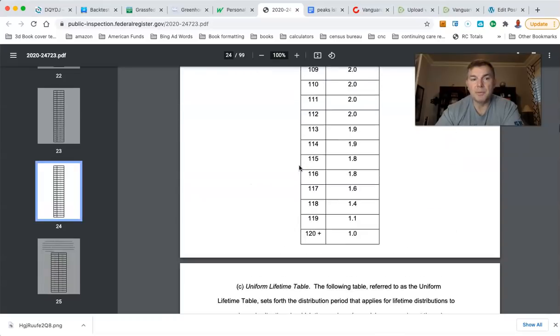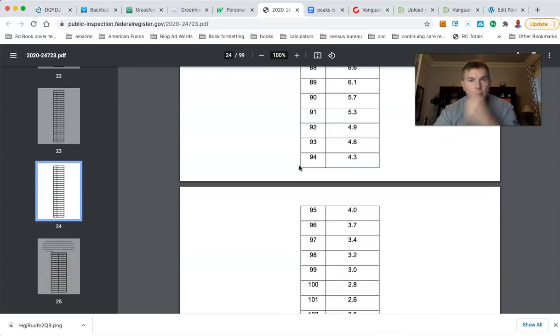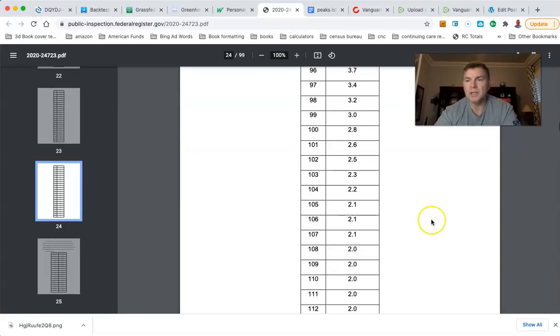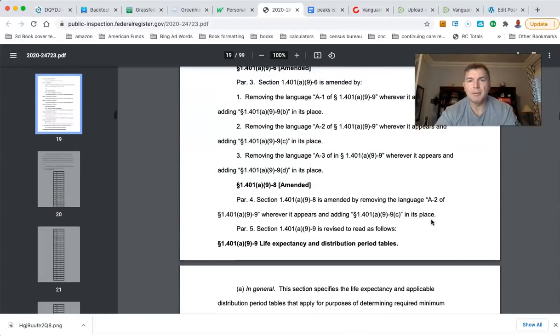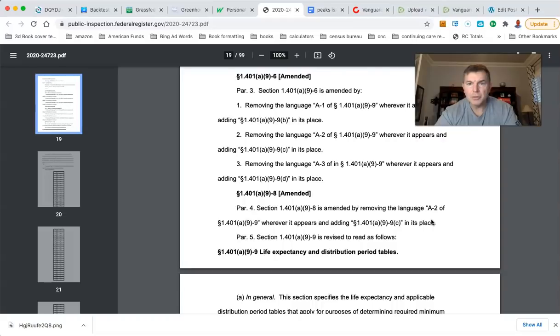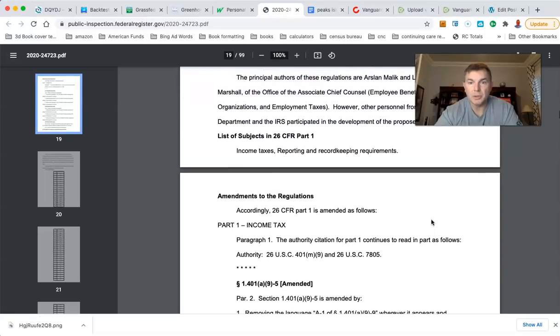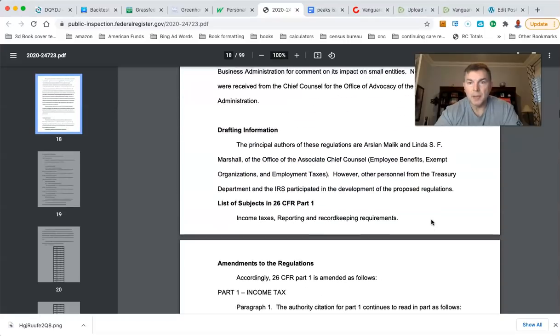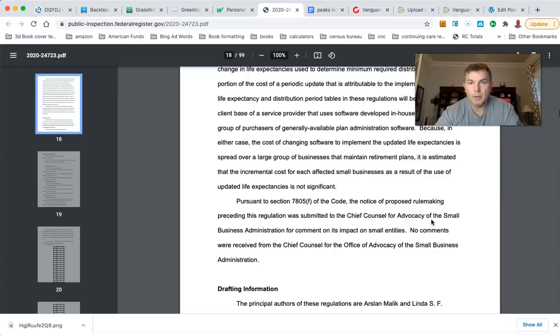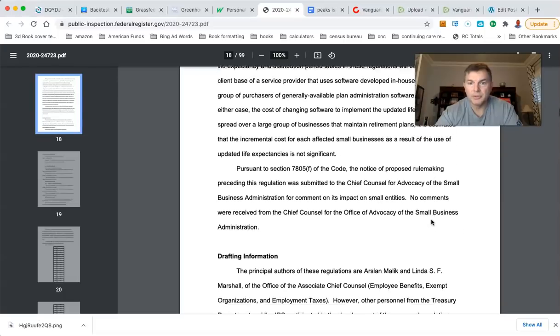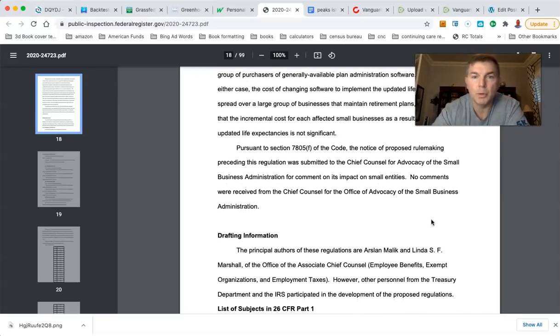So I'll put a link in the show notes. This is good stuff. It does look like it says it takes place in 2022, though. I was surprised by that. I thought it was 2021. I haven't looked into this all that much. I just did a cursory look, but it said right there 2022. So I'm not sure what's going to happen in 2021. If someone knows, I'm going by this for 2021 as well.